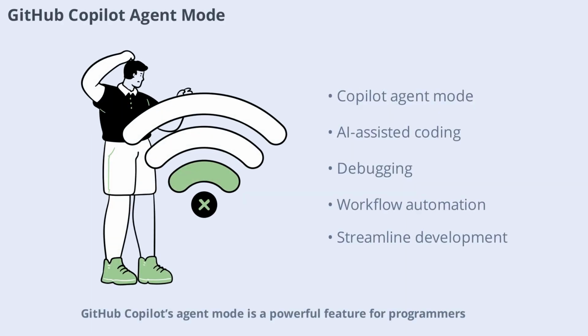GitHub Copilot's agent mode is a powerful feature for programmers. It enables AI-assisted coding, debugging, and workflow automation. The course covers how to use Copilot in agent mode, integrate it with other tools, and optimize coding workflows. By mastering Copilot, you'll be able to streamline development, reduce errors, and focus on higher-level tasks. This practical skill is valuable for anyone pursuing a career in software engineering or AI development.